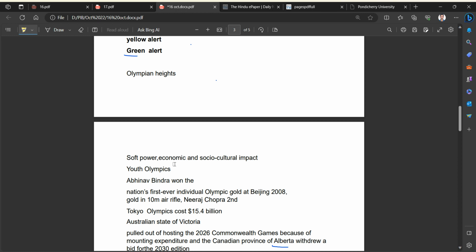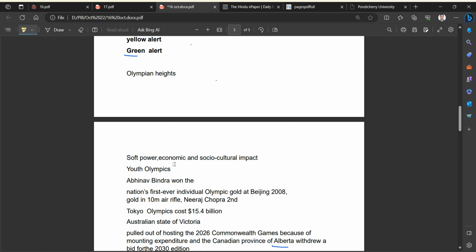That was the 10-meter air rifle, because this year in prelims the same question has been asked but in a different way. Major Dhyan Chand Khel Ratna Award, Rajiv Gandhi Khel Ratna, and Dronacharya Award. Abhinav Bindra actually got one of those awards. The same question was asked in CDS 2 2023: Abhinav Bindra won a gold medal in Beijing in which event? 10-meter air rifle, 10-meter air pistol; the options are like this. 10-meter air rifle is the correct option.